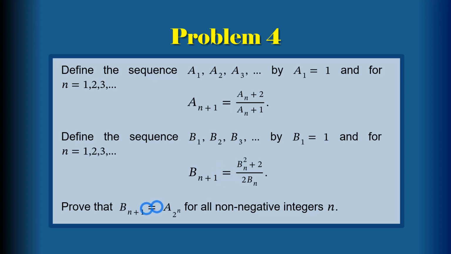Prove that B with index n plus 1 equals A with index 2 to the power of n for all non-negative integers n. This is a bit tough. Take a big breath before we proceed.